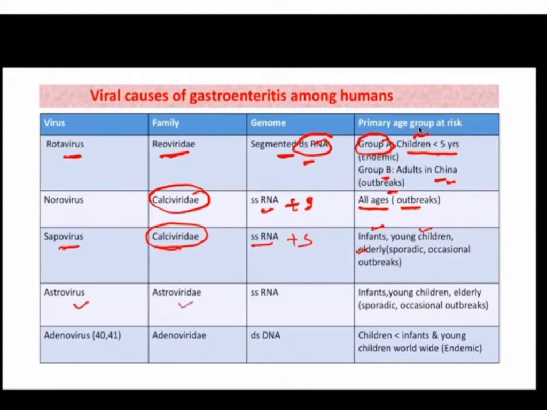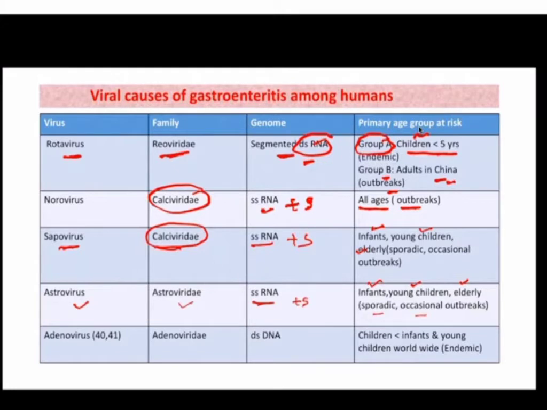Okay, and it has RNA which is single-stranded RNA, and again it is a positive sense RNA. Okay, and it causes illness in infants, young children, and elderly, similar to Sapovirus. And sporadic cases have also been seen, and occasional outbreaks have also been seen.